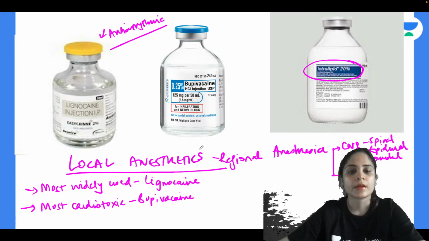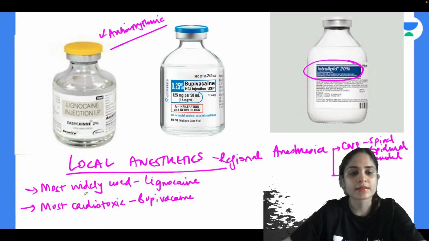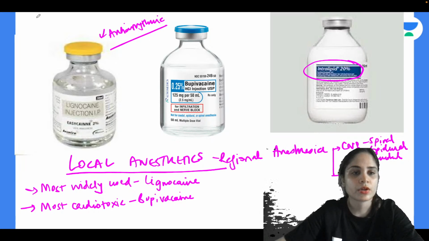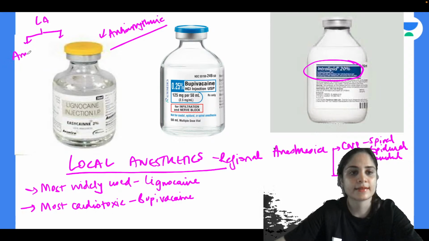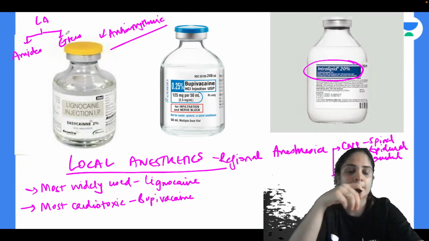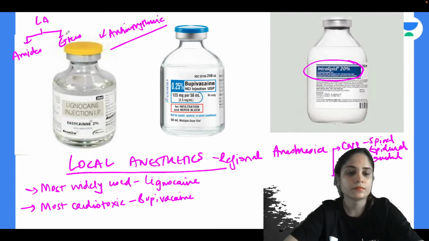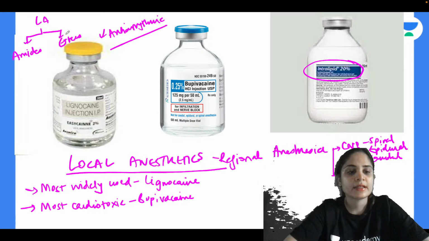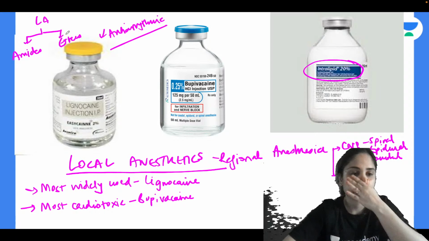Alright. Now, after this, the question that they ask is what is the class of drugs that lignocaine and bupivacaine belong to? So your local anesthetics are divided into two classes, correct? It is divided into amides and it is divided into esters. So are lignocaine and bupivacaine esters or amides? Can anyone tell me?